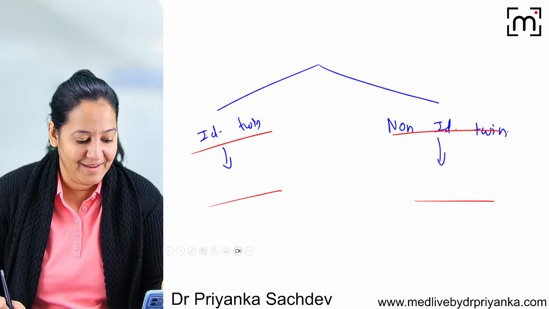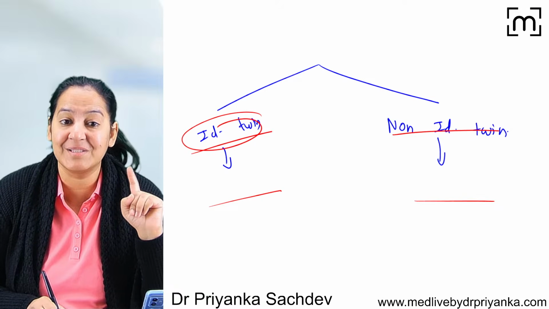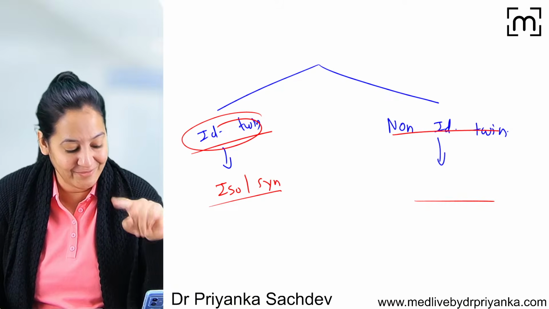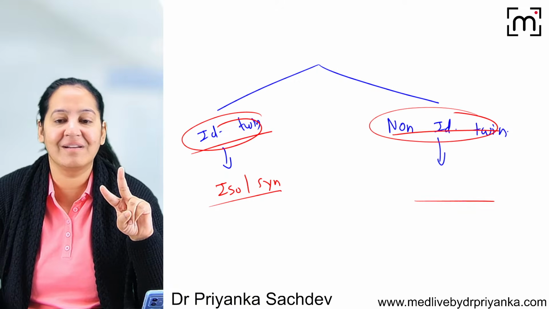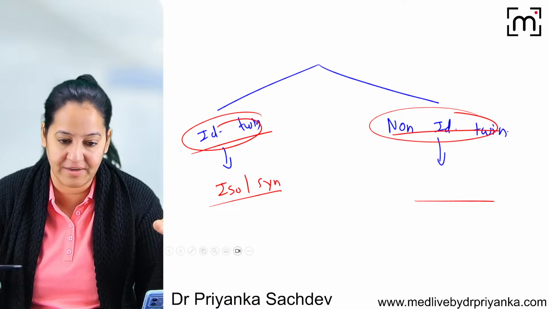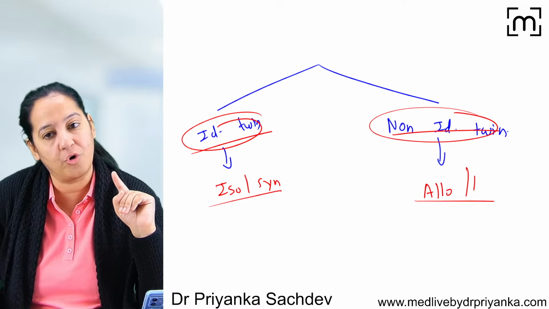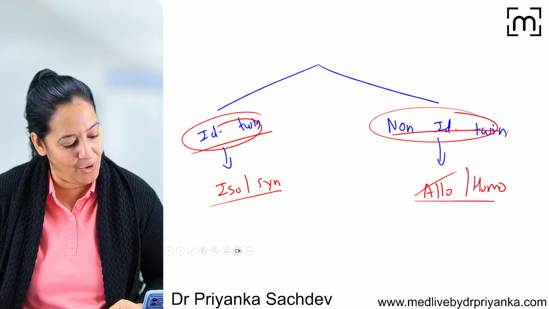Who will tell me? Can you please try? If the donor is an identical twin, the type of graft is known as isograft or syngraft. We all know that, Anna. But if the donor is a non-identical twin, what is it known as? So they are two humans only. I will consider them two humans who are genetically not identical. So I will put it in allograft or homograft. So if the question comes on non-identical twin, go with allo or homograft.